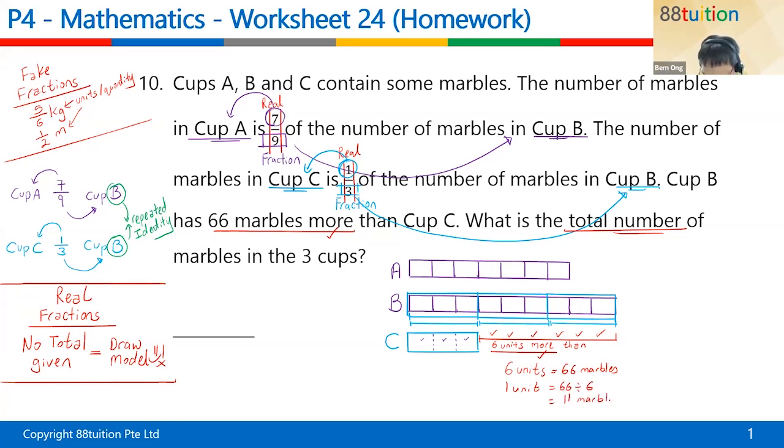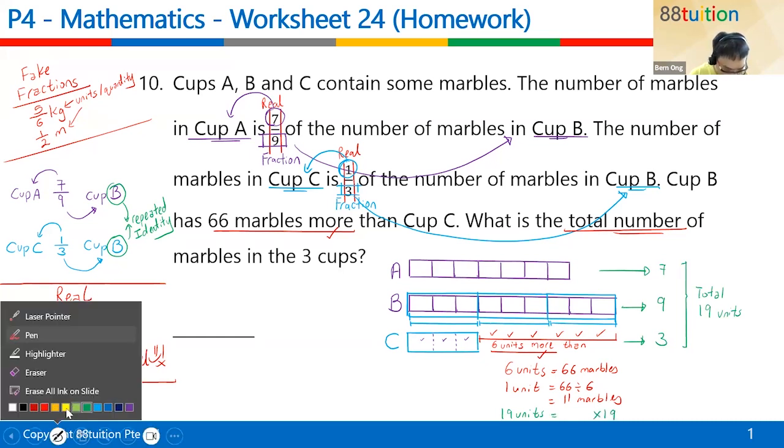It's easier. And what's the question looking for? What is the total number of marbles in the 3 cups? In the 3 cups, down here got 7 purple units, down here got 9 purple units, and down here got 3 purple units. So the total will be 19 units. Is that true? So go and find 19 units. 19 units means 11 times 19.